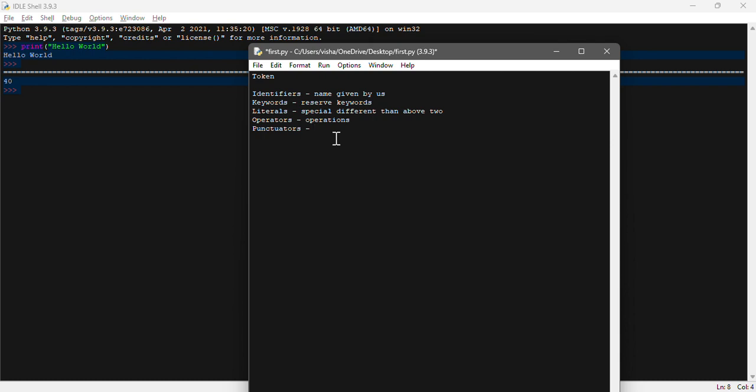We can use characters from capital A to capital Z in Python, or small a to small z, that is about alphabets. For numbers we can use 0 to 9, and we can use underscore as well. That is the basic thing. If you're using underscore, it should be first, and apart from the underscore, it should not contain any special character. For an example, if I'm writing a program, at one time I can only use one single special character.